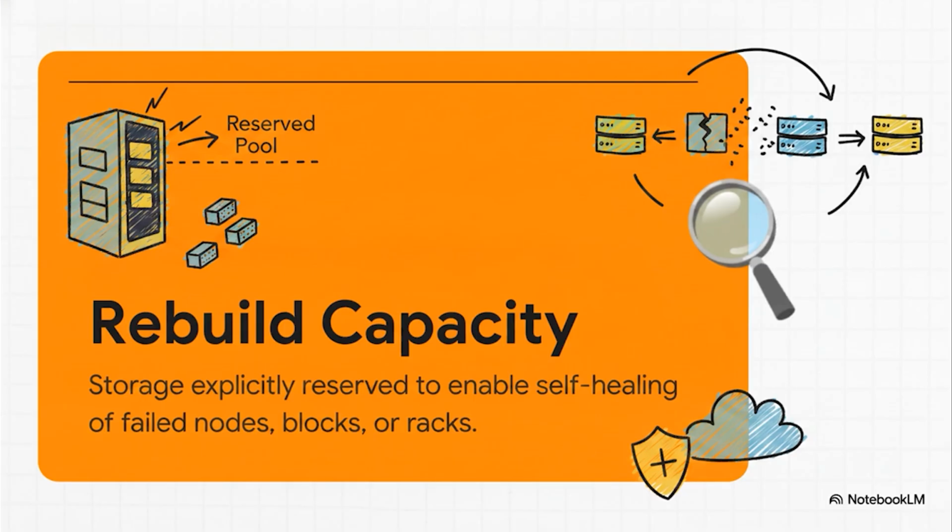Think about it. If you don't explicitly carve out this space, your cluster might just eat it up for normal VM data over time. Then, when a failure actually happens, your cluster is physically unable to rebuild the data, leaving you stuck in a permanently degraded state. But if you reserve it correctly, a node can fail, and the cluster will use this dedicated space to instantly replicate and rebuild the lost data across the remaining healthy nodes without bringing your production environment to its knees.